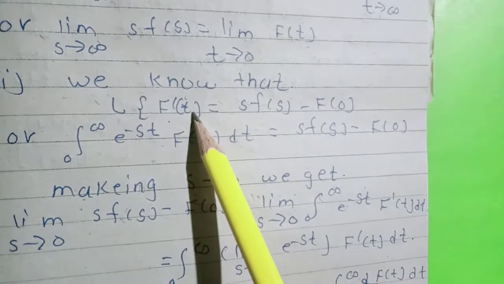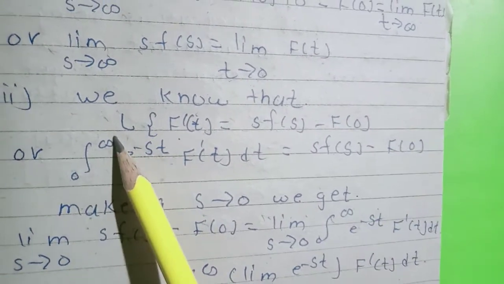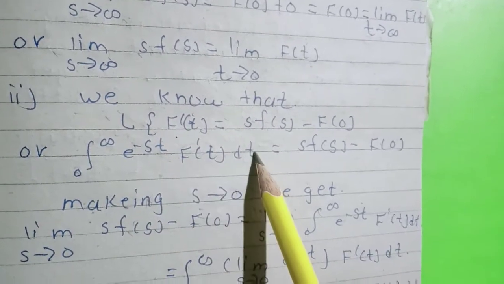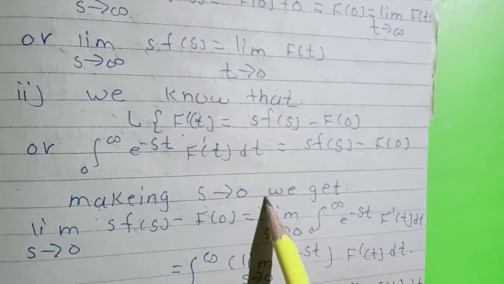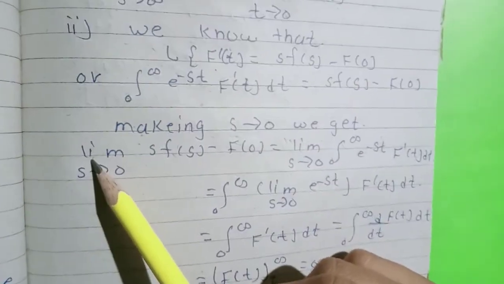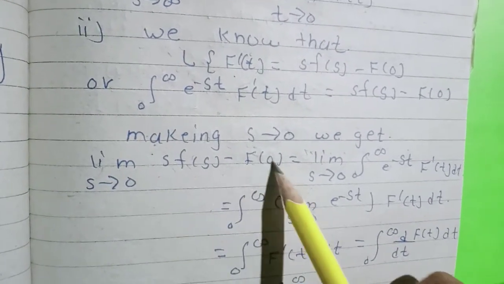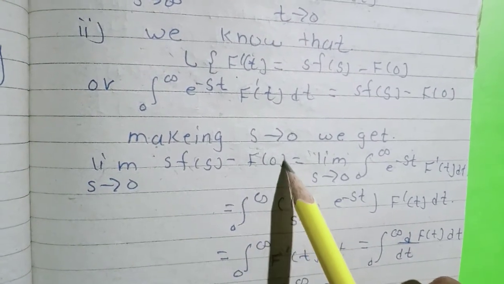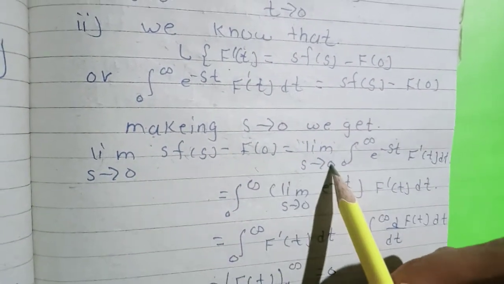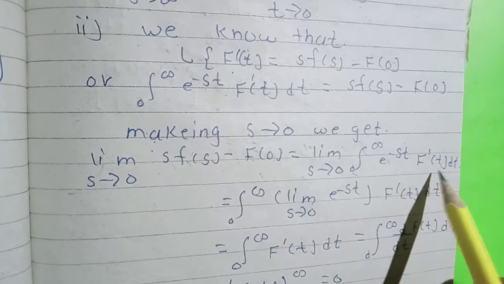Then we know the Laplace transform of f of t. This equation is integration 0 to infinity e raised to minus st f dash of t dt. So here we put limit s tends to 0. So our equation is limit s tends to 0 of s f of s minus f of 0, where f of 0 is a constant, equals limit s tends to 0 of integration 0 to infinity e raised to minus st f dash of t dt.